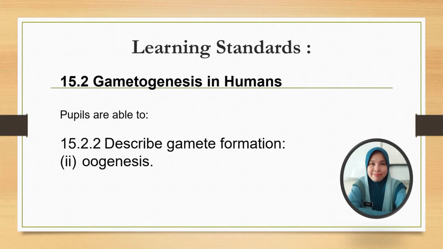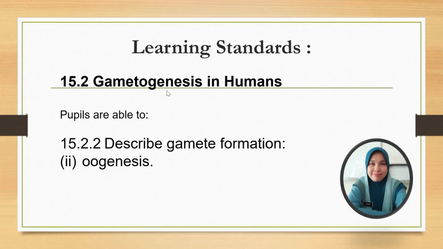Okay, so let's continue our discussion today on the second subtopic in chapter 15, which is 15.2, Gametogenesis in humans. Do you still remember what is gametogenesis? Gameto refers to the gametes. Genesis refers to the formation.